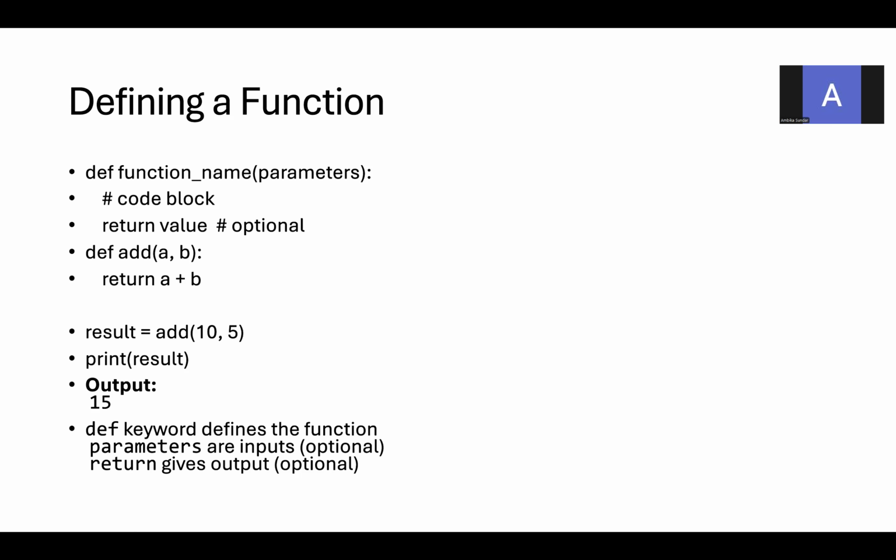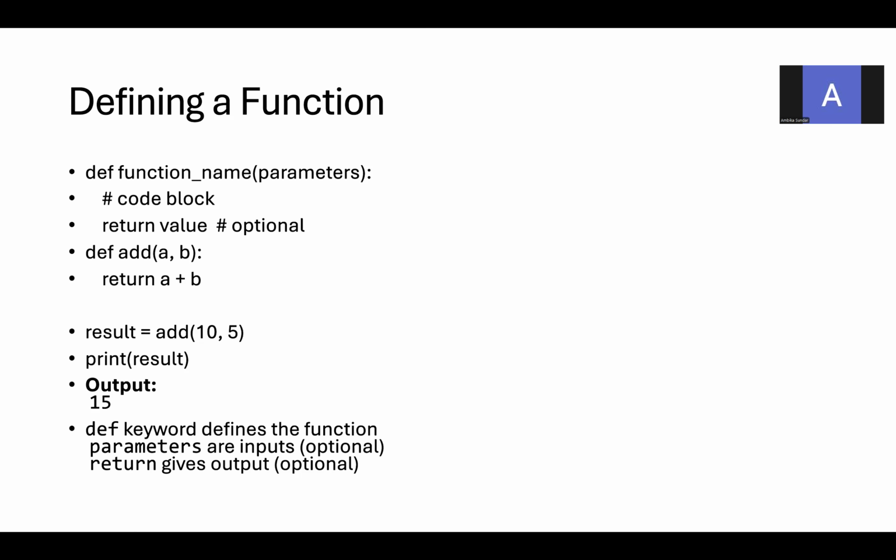In this, a comma b are the formal parameters and 10 comma 5 are the actual parameters. Here you pass the values, and there you maintain the parameters. The function header will have the def keyword, function name followed by the parameters. When you return some value, you cannot see the output on the screen. So to catch this return, we should have a variable in the function call. The function call should have the values which will go to the parameters a comma b, and finally you are going to print the result. That is the way I am getting the result 15.